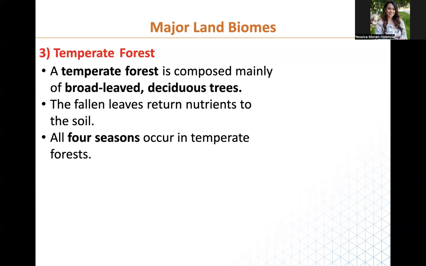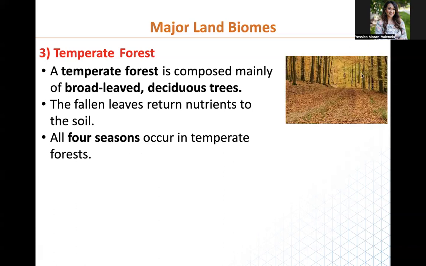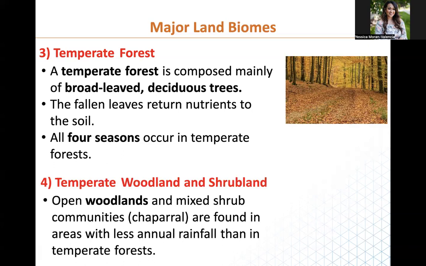All right, so then we move on to number 3, which is a temperate forest. And this is composed mainly of broadleaf plants and a lot of deciduous trees. Usually we'll see a lot of the trees that lose their leaves, and then these leaves go into the soil, so they make this soil very rich. And we also know that these forests have 4 seasons. And this is kind of what it looks like. You can see all the leaves on the ground.